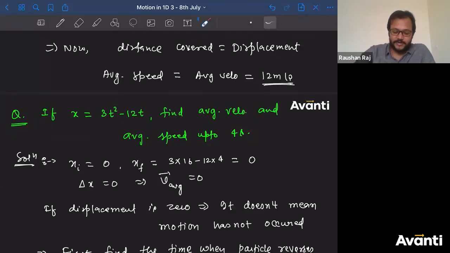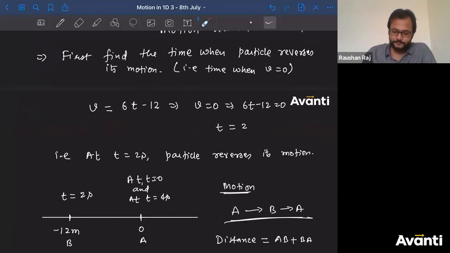So before that, what will we do? Consider if it would have been a positive sign, then what will be the time when v will become zero? Imagine here, if this would have been a positive sign, what will be the value of t when the velocity will become zero? t is equal to -2, not defined. Negative time is not defined. That means the particle will never come to rest. So we don't have to worry about that.